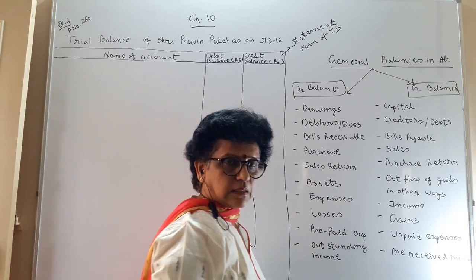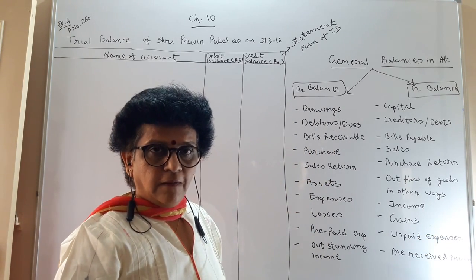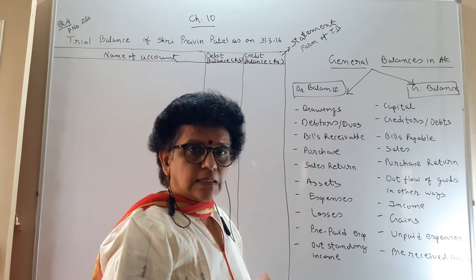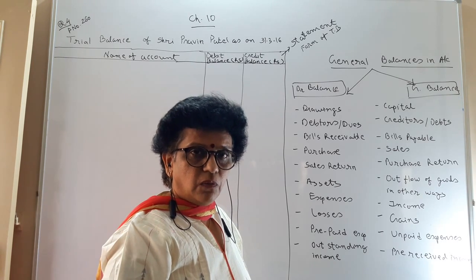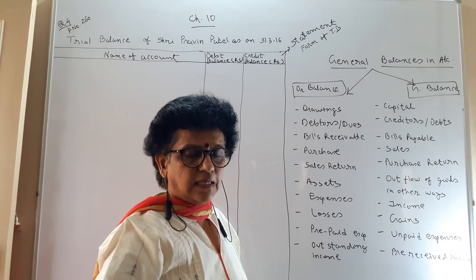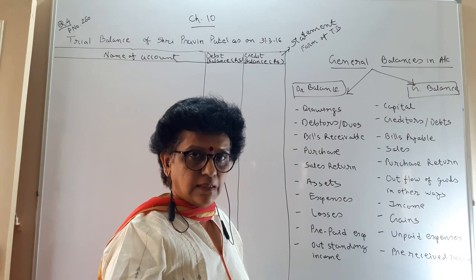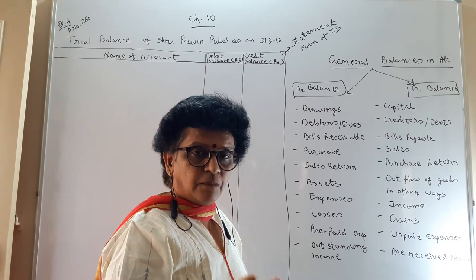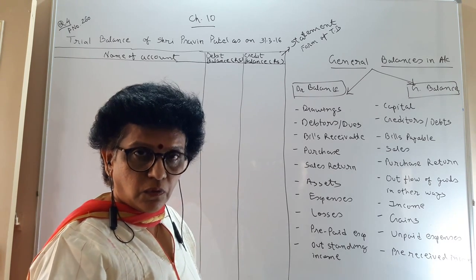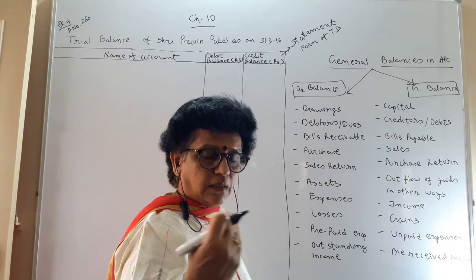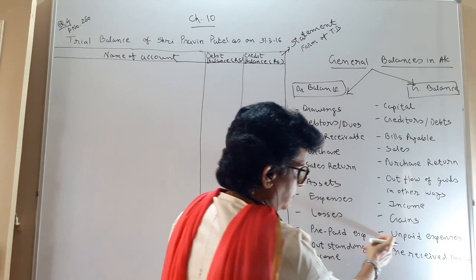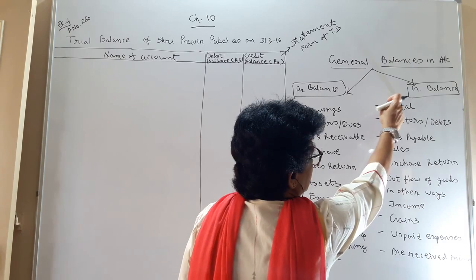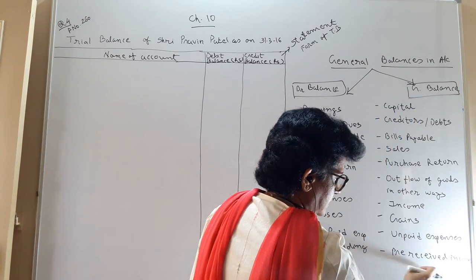Unpaid expenses become your liability. The 30 days the servant has worked at your office. After 30 days, next month you pay the salary. But you have to pay. You can't deny, you can't say no. If you say no, you know very well what happened. So unpaid expenses is your liability having a credit balance.